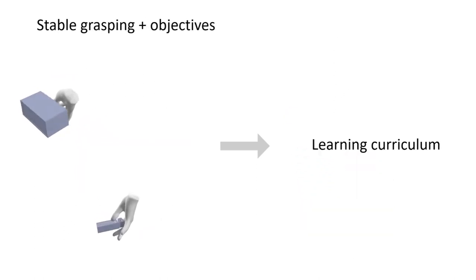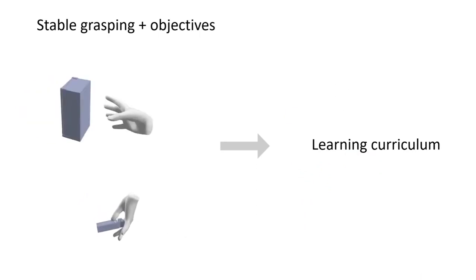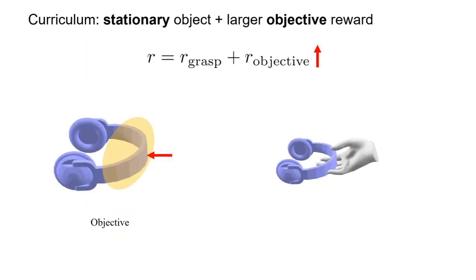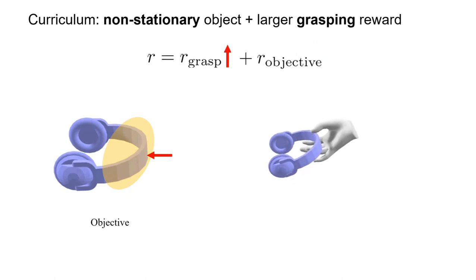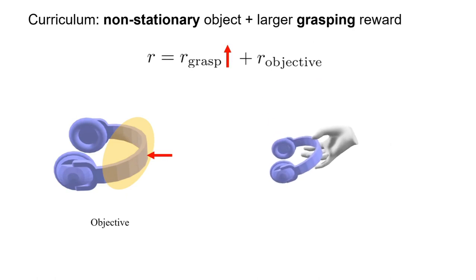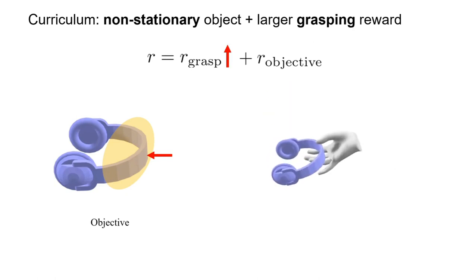To enable efficient learning of stable grasping and motion objectives, we introduce a learning curriculum. Specifically, we first train the policy with the objects fixed on the table and apply a larger objective reward. In this way, the policy can focus on learning precise finger motions to complete the objectives without worrying about flipping the object. We then fine-tune the policy with non-stationary objects and a larger grasping reward so that the policy can learn stable grasping.